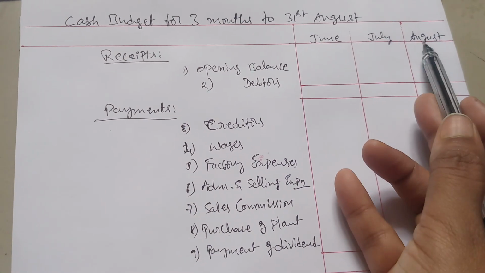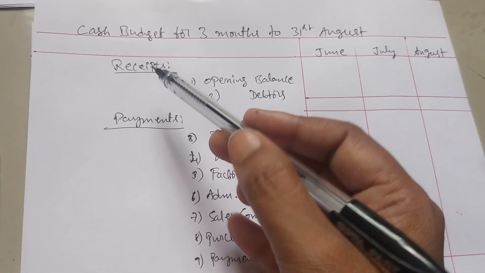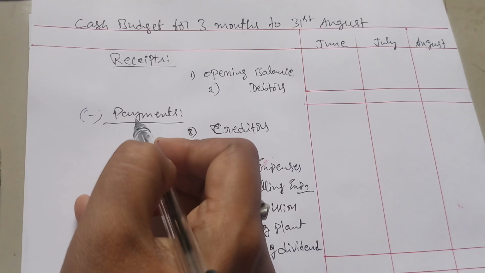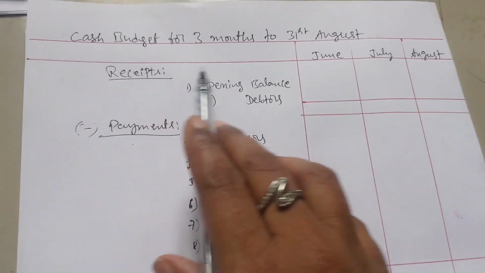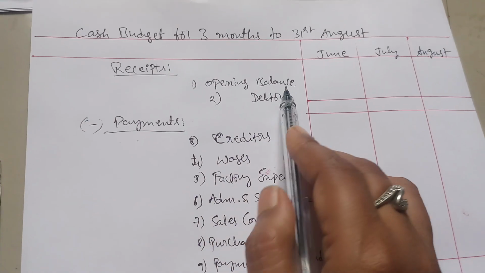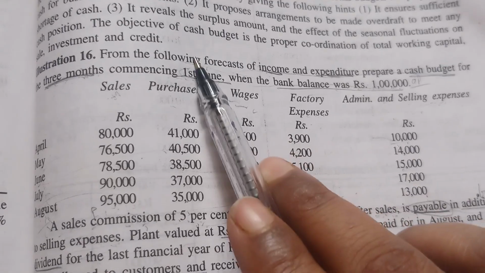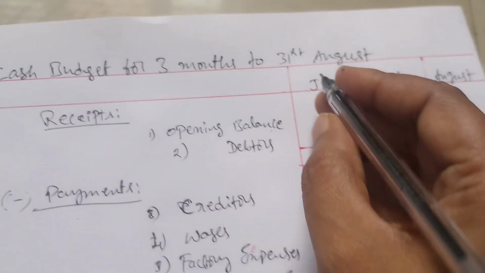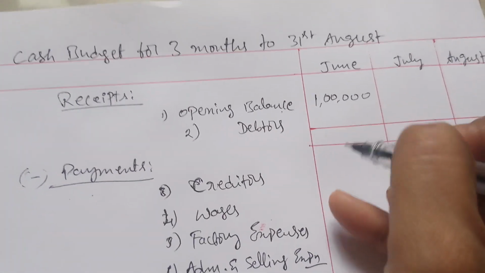First, cash inflow and cash outflow: we are subtracting your payments from the receipts. First I'll take the receipts. There is an opening balance. The opening balance in the month of June is 1 lakh rupees, so I'm writing here for the month of June 1 lakh rupees.